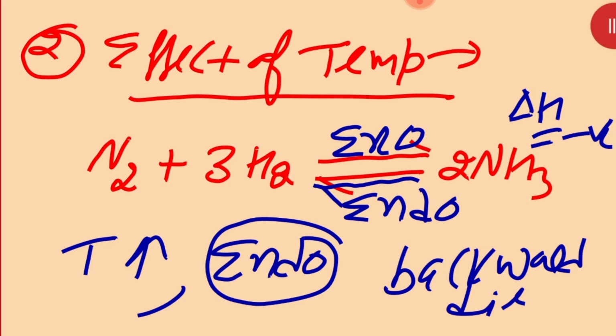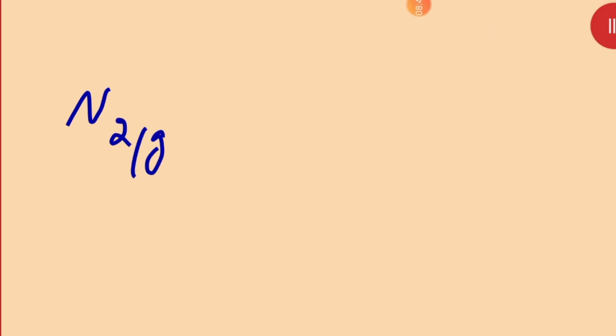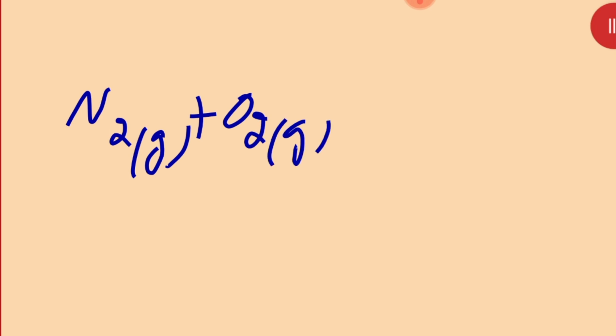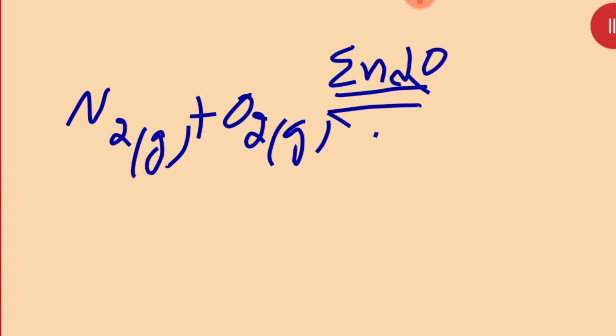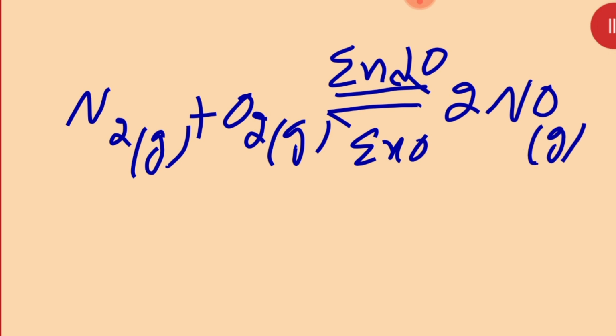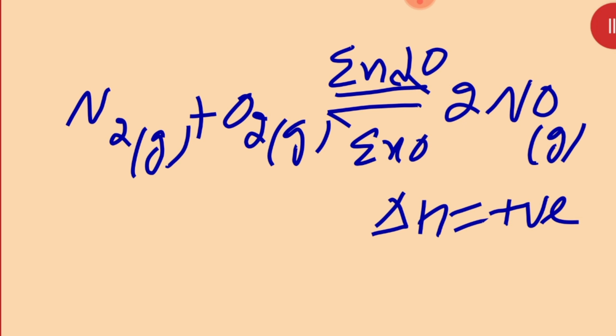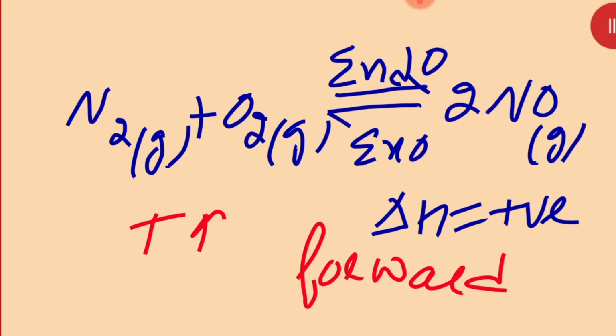Is that clear? Now in the same way I will take one more example. Another example is N2 gas plus O2 gas, double arrow, with endo forward and exo backward, giving 2NO gas. Delta H value is positive. Now you tell me, when we increase the temperature, the reaction moves forward. Why forward? Because endo is in the forward direction.